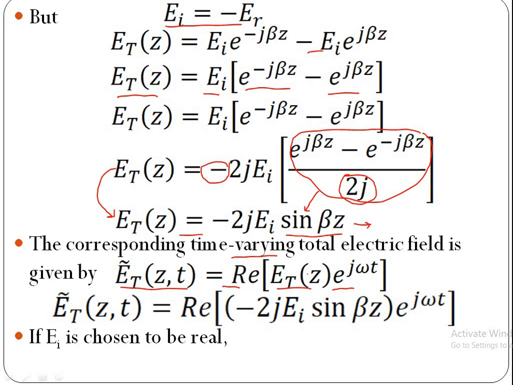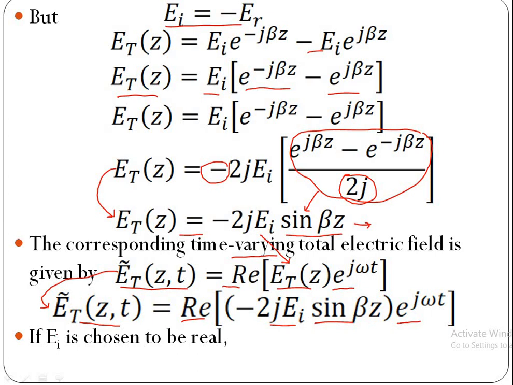Now substitute value of Et from this equation in this, then Et tilde of z comma t is equal to real of minus 2j EI sin beta z into e power j omega t.